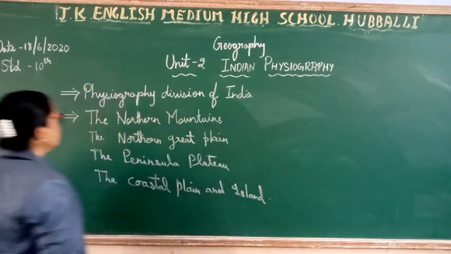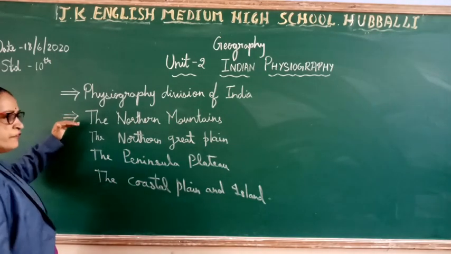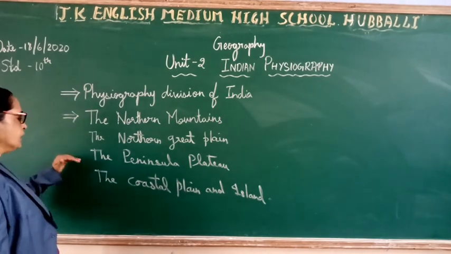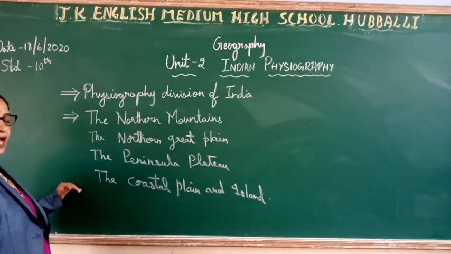So, they are divided into 4 types: the first one is the northern mountain, second is the northern Great Plain, third is the Peninsula Plateau, and fourth is the coastal plain and islands.